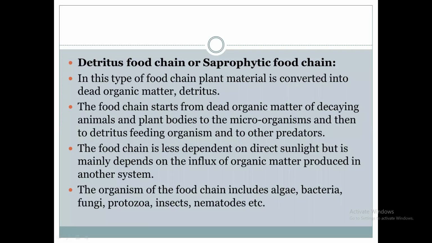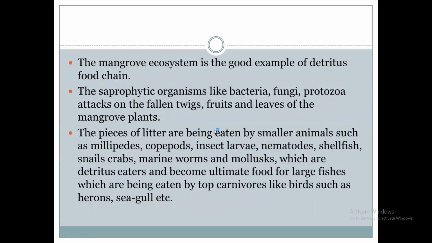Then the detritus food chain or saprophytic food chain. Here too the producers are where this food chain begins. In this chain, the dead organic matter is the beginning from which this process starts, the dead organic matter of decaying animals.